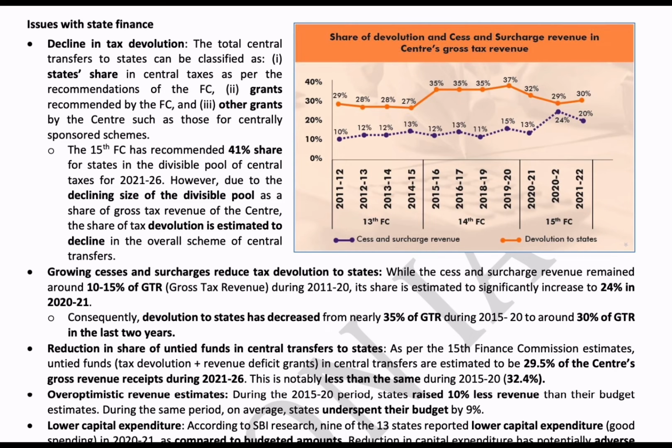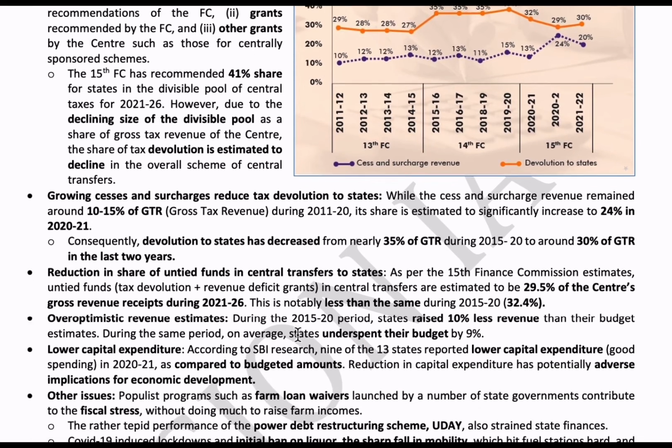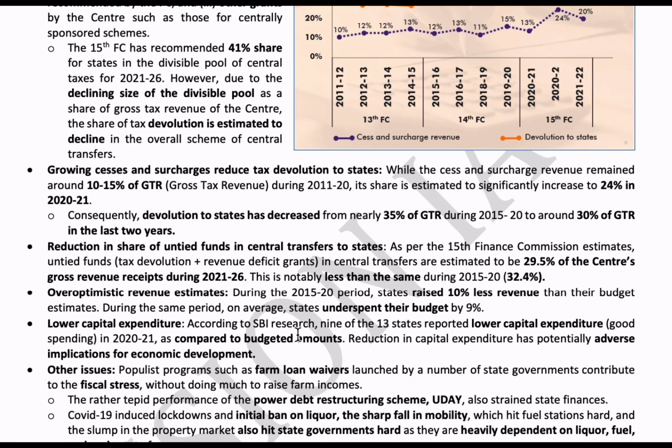The issues with the state finances: the state's share of taxes has been reduced by the central government. The 15th Finance Commission recommended giving a 41% share to states for 2021 to 26. The reason for such a decrease in the state share is the cesses and surcharges collected by the central government. Here, cesses means additional tax collected by the central government, and surcharges means extra amount that should be paid for something.